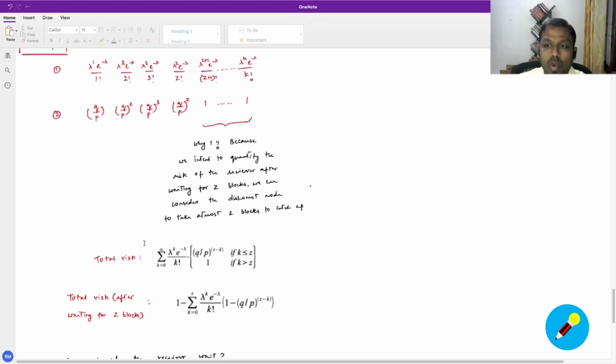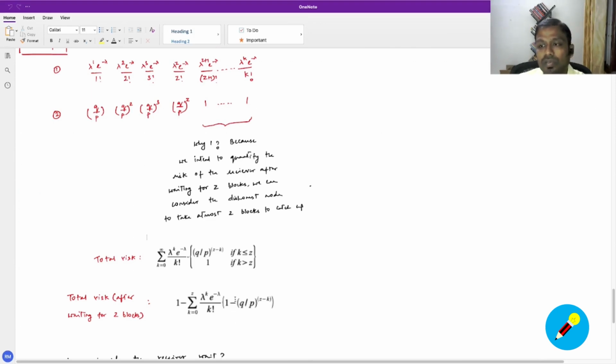So 1 minus this whole value is the probability that the honest nodes will succeed, right? That's what this 1 means. So out of the overall outcome, we are trying to exclude the probability that the honest nodes will succeed.